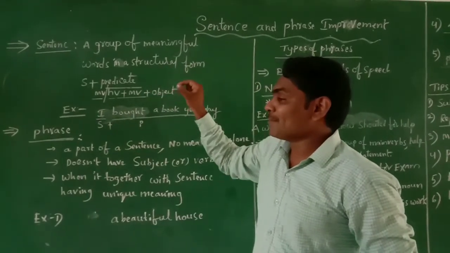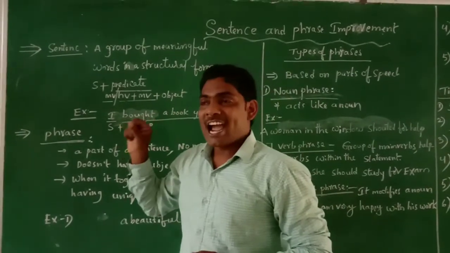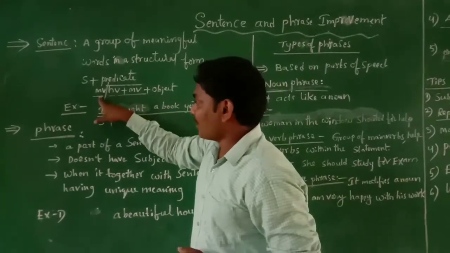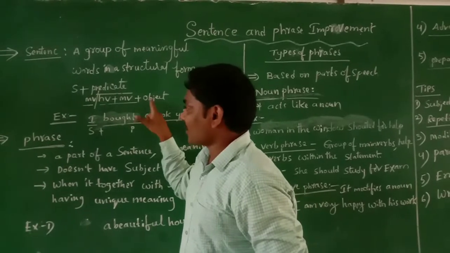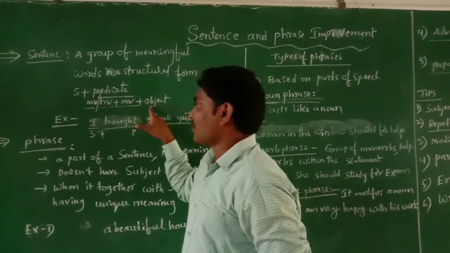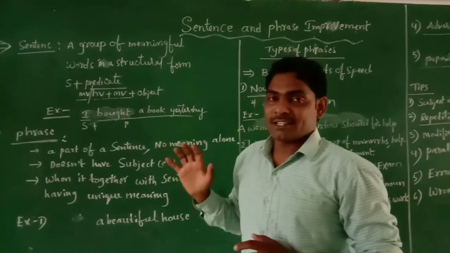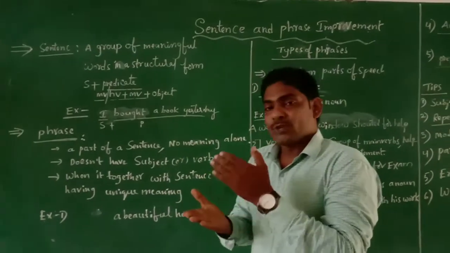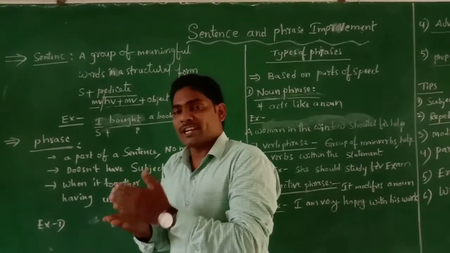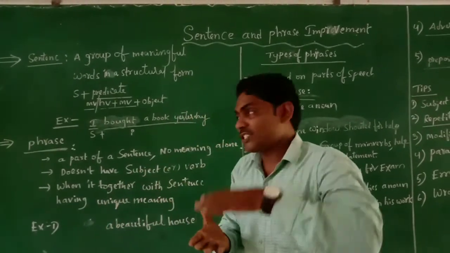Here every predicate in a statement has some verbs. Sometimes it is a main verb plus object, sometimes a helping verb plus main verb plus object. So that is called the predicate. In this session we have learnt what the predicate is and how we can find the predicate in a statement.